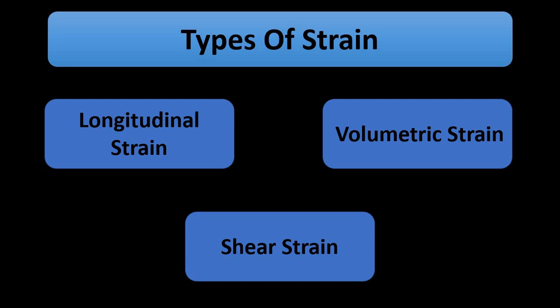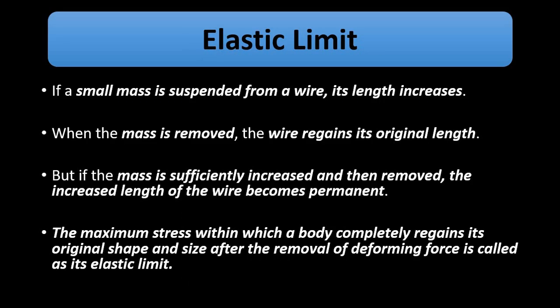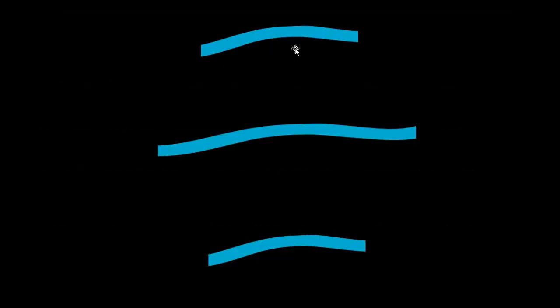Now comes the concept of elastic limit. Let us try to understand it. Let's say we have a rubber band or any kind of band which is elastic, which is stretchable. Let's say we apply a certain force F1 on both sides. We try to stretch it.